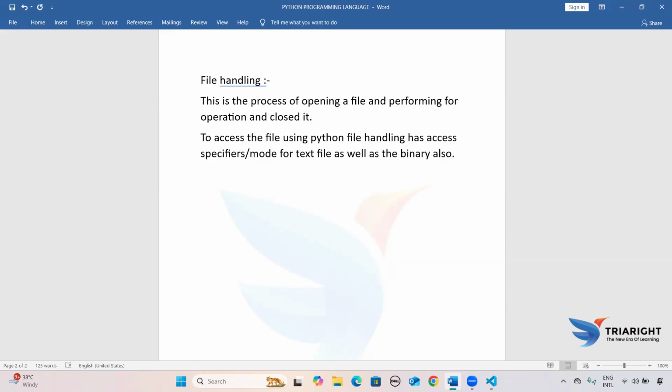What are the access specifiers available for text files and binary files? First we need to write them, then only we deal with each one. So now we are going to write all the access modes, or specifiers.